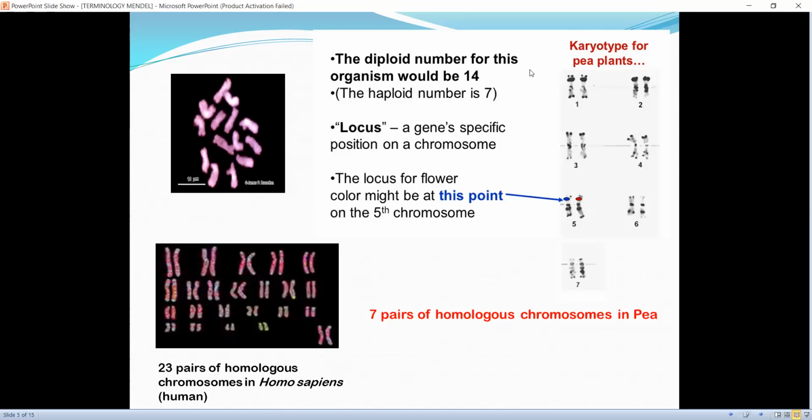The diploid number for this organism is 14, haploid number is 7, and locus is the specific position on a chromosome for placement of gene. The locus for flower color might be at chromosome number 5 at this position. Now, this diagram shows the 23 pairs of homologous chromosomes in Homo sapiens, that is human.